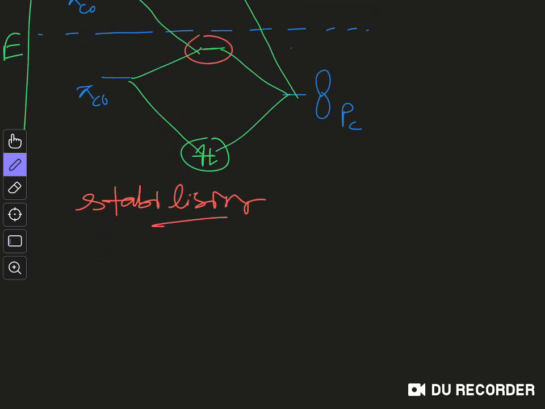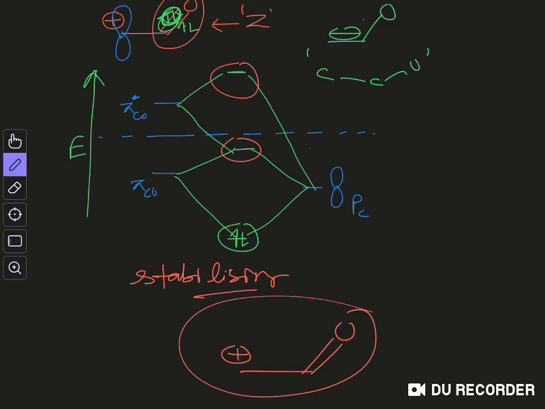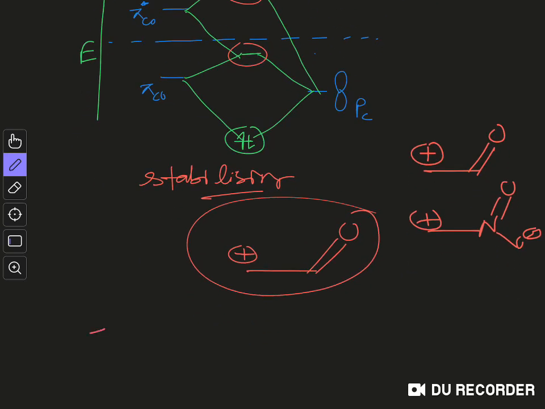So what we are saying is that if you have a cation over here and you have a conjugated carbonyl group, the situation would be stabilizing according to the conjugation, according to the molecular orbital drawing, or according to the molecular orbital calculation. But what we know is that any carbocation will be destabilized when it has a carbonyl group attached to it, or a nitro group, or in general any other Z group. So we know that if your carbocation is attached to any Z group, it is a destabilizing situation, because we used to say that they withdraw electrons from the positive center, that's why it is a destabilization.